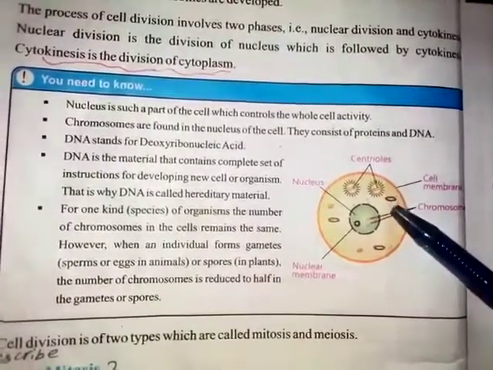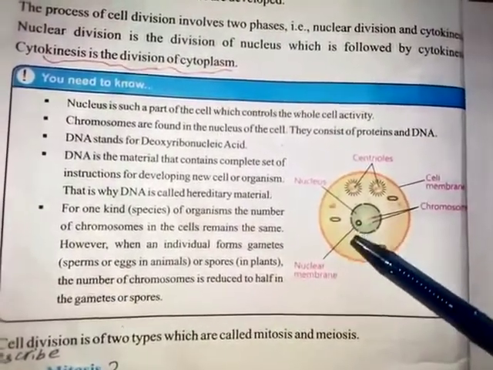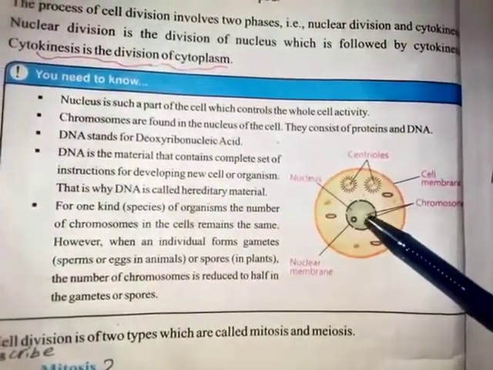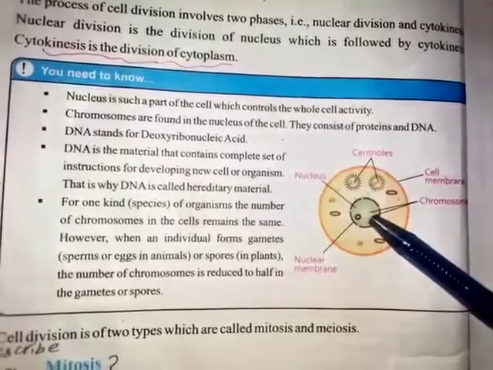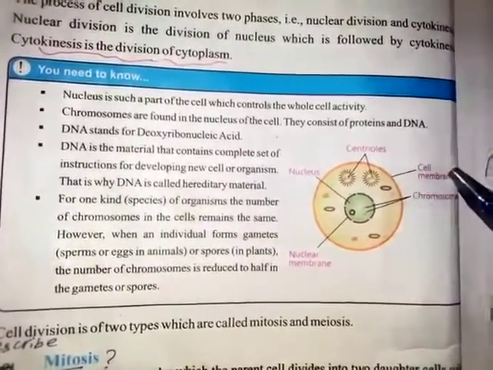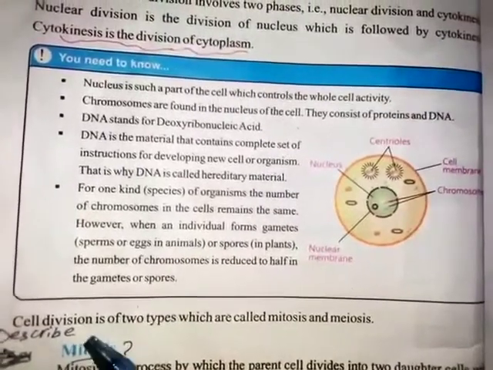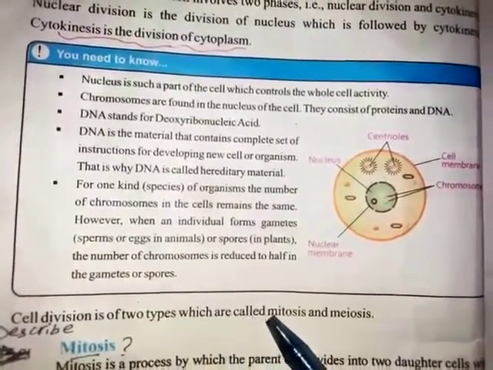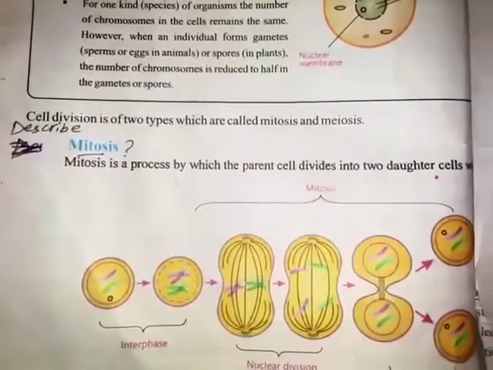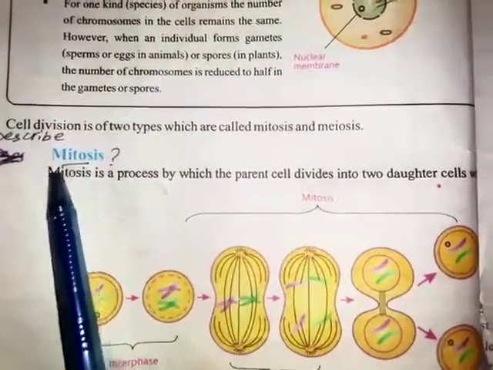Look at this diagram. This is the nuclear membrane and that is the nucleus, and these are the chromosomes present in the nucleus, and these are the centrioles, and this is the cell membrane. Cell division is of two types, which are called mitosis and meiosis. Now our next topic is mitosis.